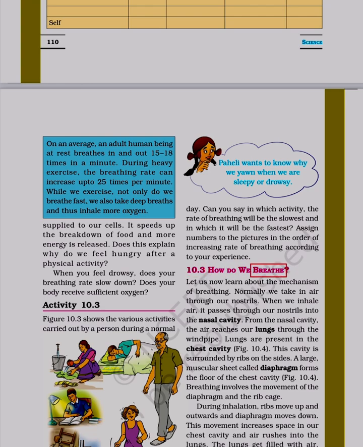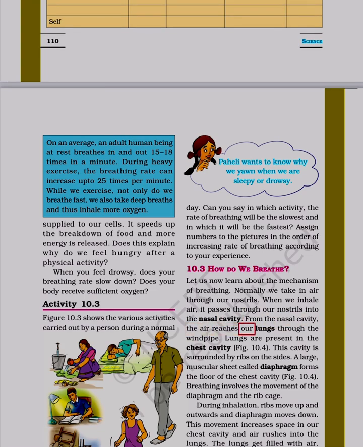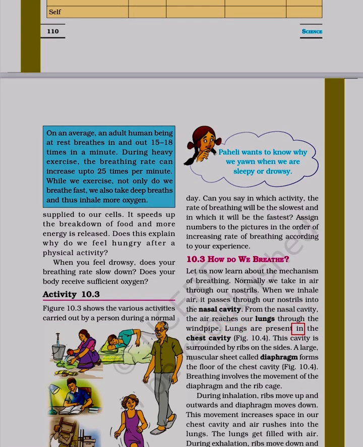10.3 How do we breathe? Let us now learn about the mechanism of breathing. Normally we take in air through our nostrils. When we inhale air, it passes through our nostrils into the nasal cavity. From the nasal cavity, the air reaches our lungs through the windpipe. Lungs are present in the chest cavity.